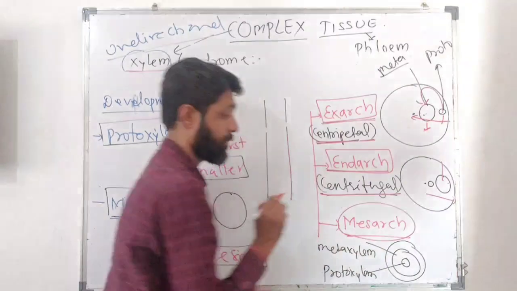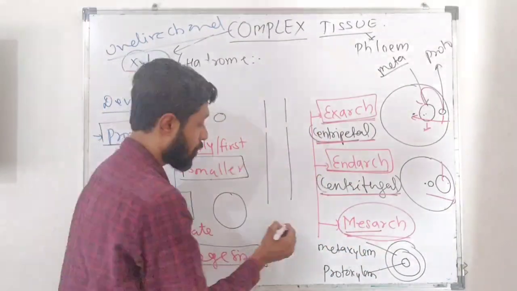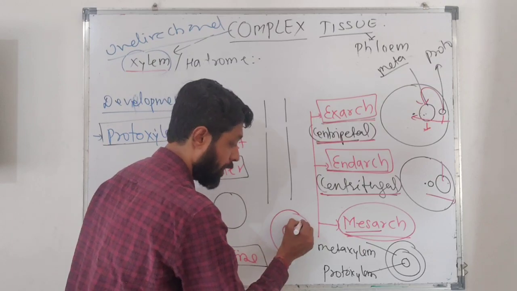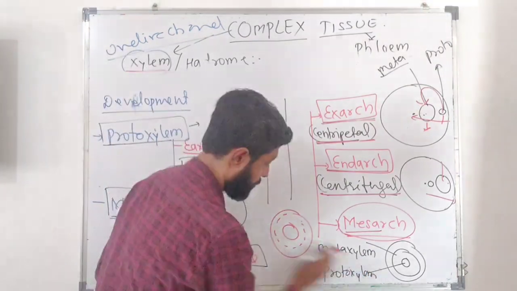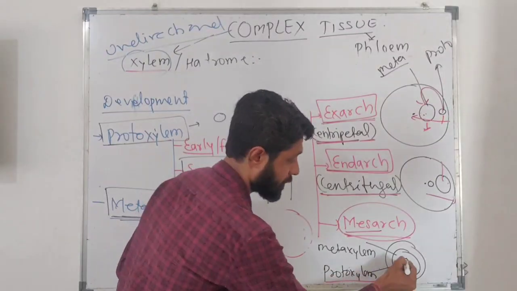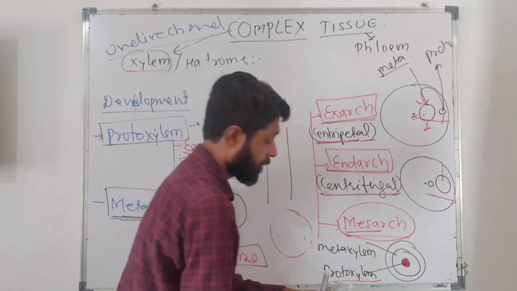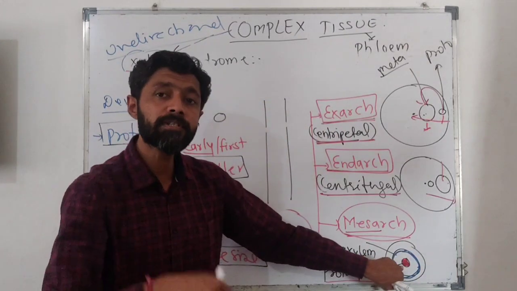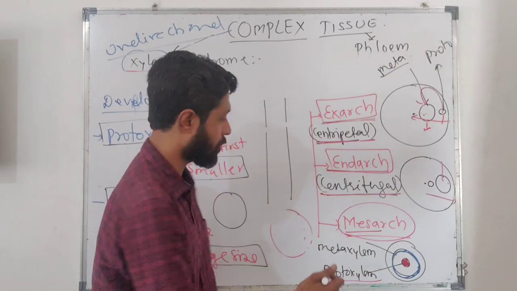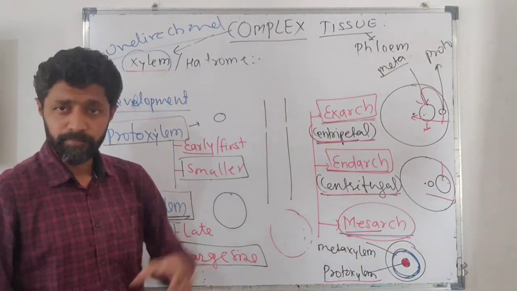Now mesarch. Meso means middle. Protoxylem is enclosed inside the metaxylem. So see here, we have considered protoxylem at the center, and to cover it there is the presence of metaxylem. Means protoxylem is within the metaxylem. So we call it mesarch. This is all about protoxylem and metaxylem.